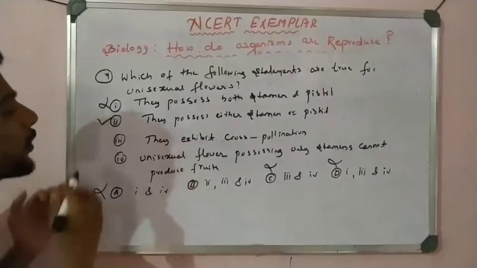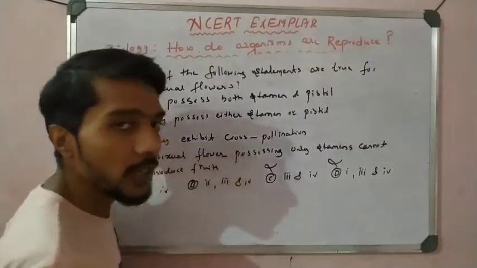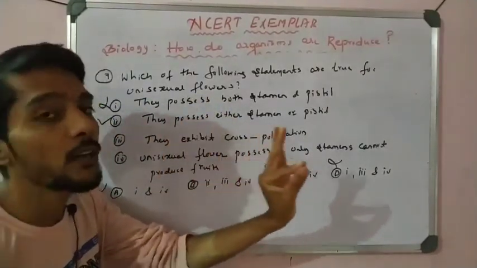Simple method. Okay, for knowledge we can take statement 3. What does it say? They exhibit cross pollination. As I said, in unisexual flowers there is a possibility of only cross pollination. Why?